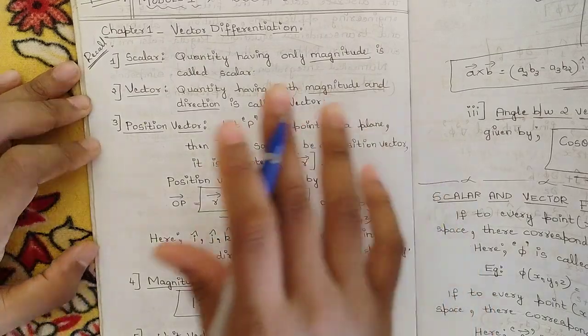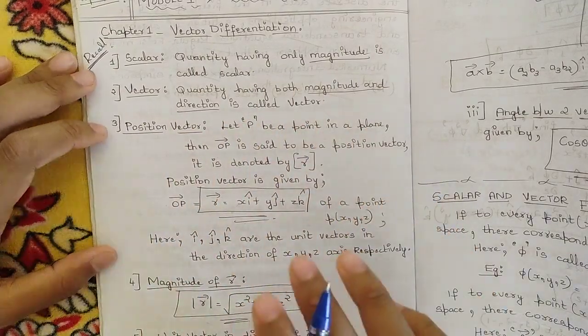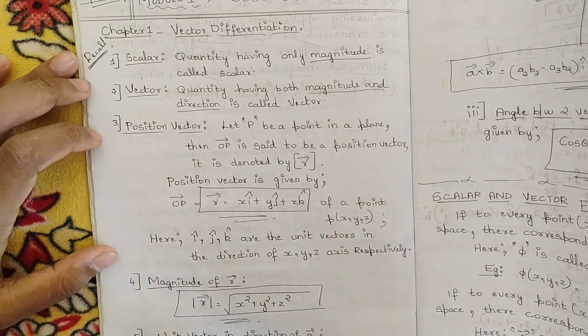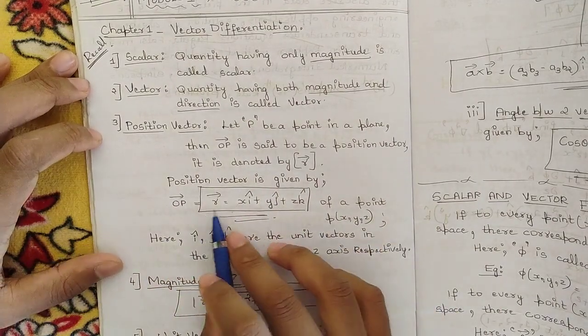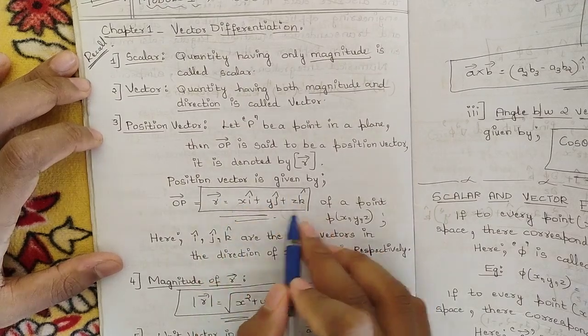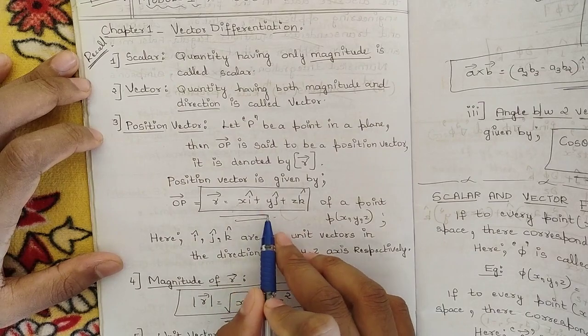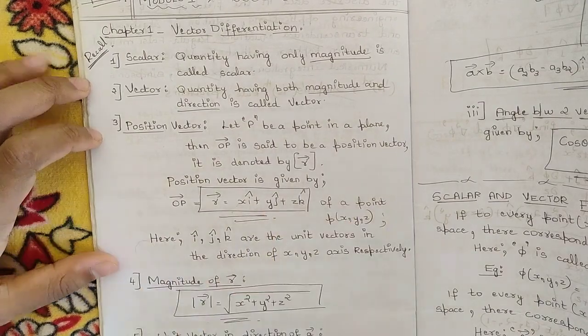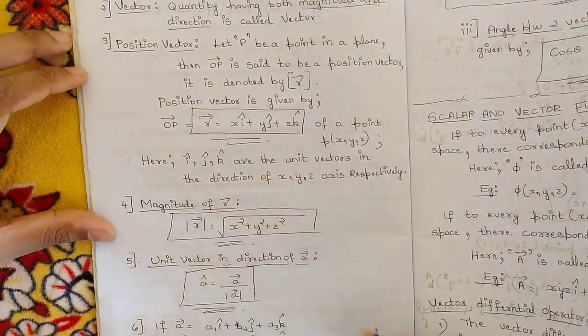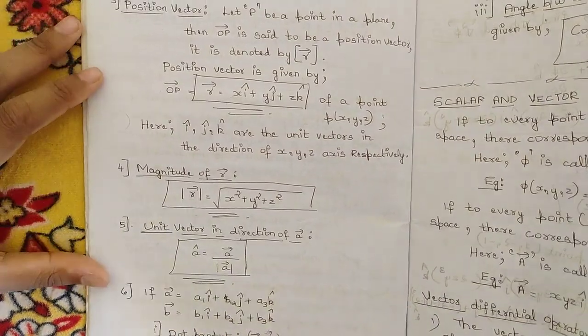As I have told you, this is a 3-dimensional plane. In the 3-dimensional plane, if you mark a point P, in order to represent that position vector, we give it as a vector r, and it is represented like this, that is x i cap + y j cap + z k cap, where i cap, j cap and k cap are the unit vectors. Next, let us recall magnitude.